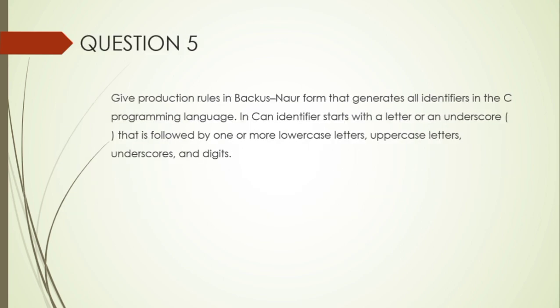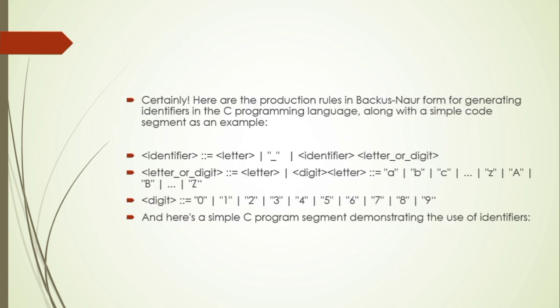Question 5. Give production rules in Backus-Naur form that generate all identifiers in the C programming language. An identifier starts with a letter or an underscore that is followed by one or more letters, uppercase letters, underscores, and digits. Let's see the answer.